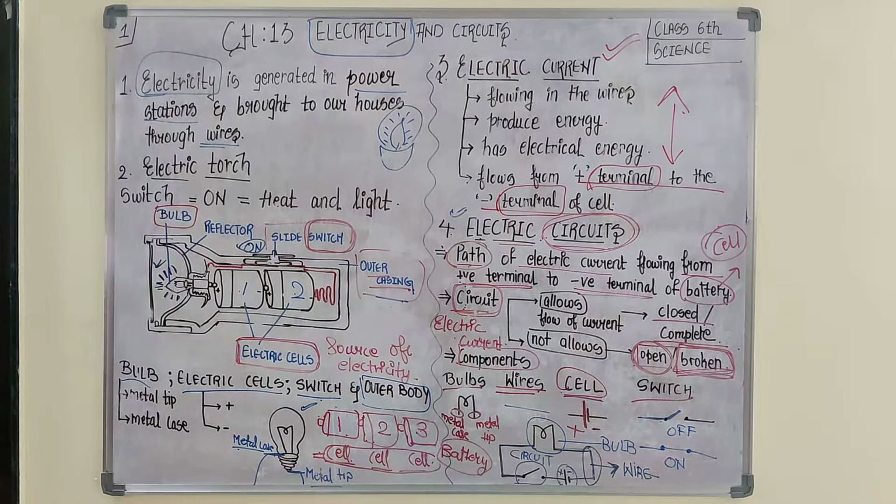I would be giving you different situations, and you have to identify whether the circuit is working or not. Rest all we would be seeing in that. You attend that also, so you get to know what I am trying to say, and then we would move directly to the next topic of this chapter, that is conductors and insulators. Okay, so we end this lecture today.